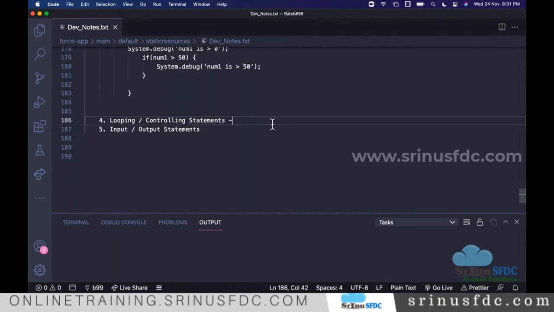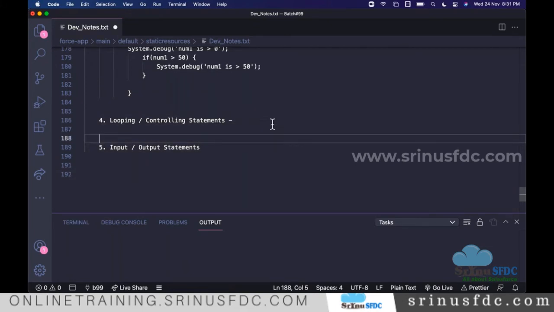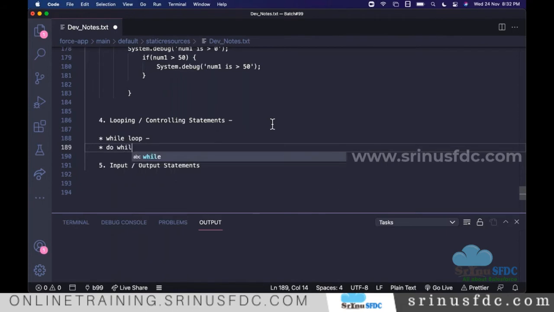We have different types of loops. There are different flavors of loops, because the way the iteration happens follows a different procedure. One type is the while loop, and the other one is the do while loop, and the other one is for.